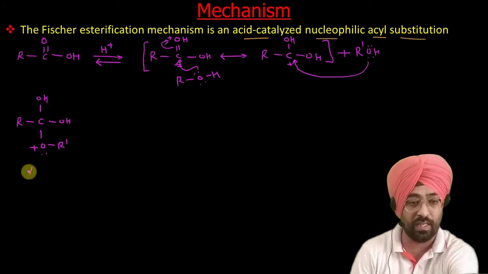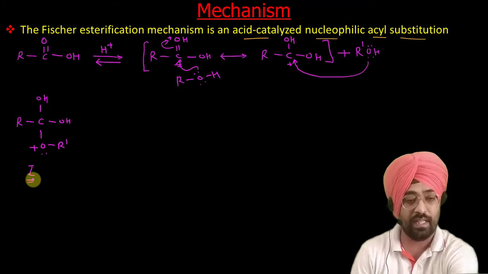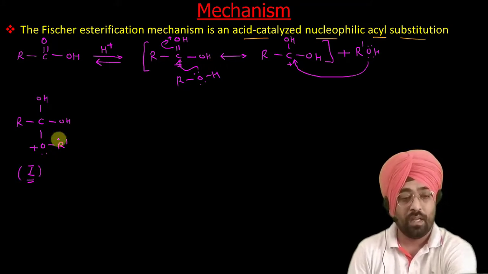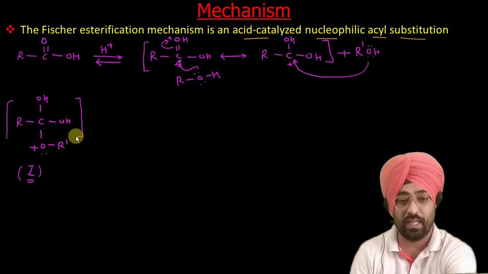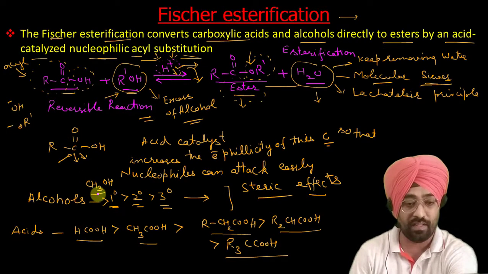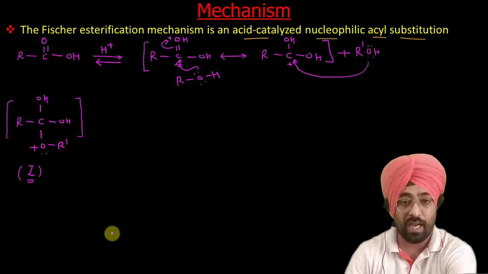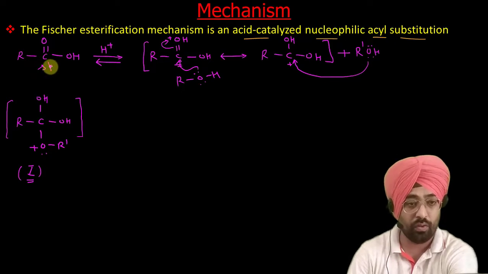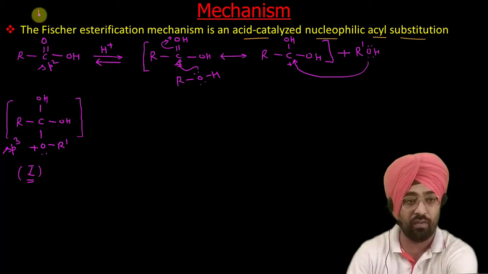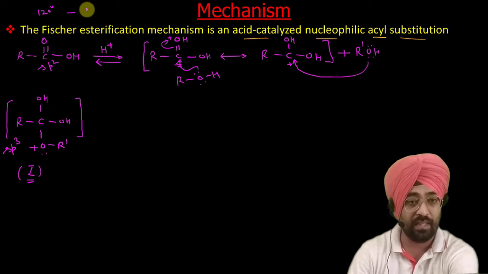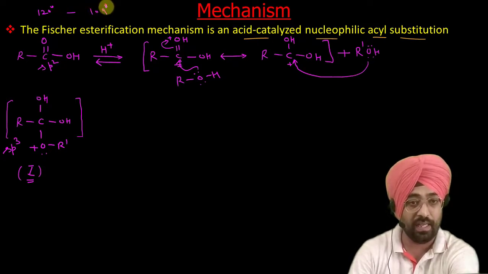Now this is very important. This first intermediate tells us about the rate of reaction. The stability of this intermediate governs the rate of reaction, as in the order that I have written here, where less sterically hindered alcohols and carboxylic acids are more reactive. Now the hybridization at this carbon is sp2, so once it takes the nucleophile, it becomes an sp3 hybridized center. Sp2 hybridized has an angle of 120 degrees, and sp3 has an angle of 109 degrees 28 minutes.